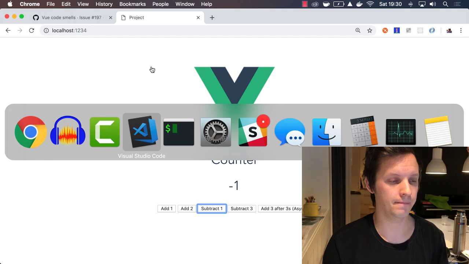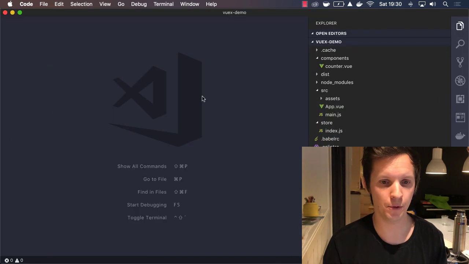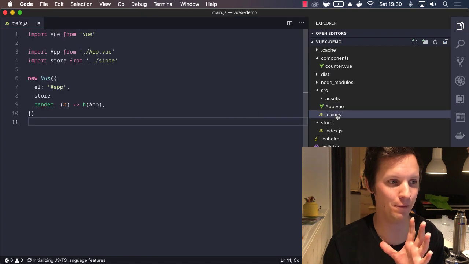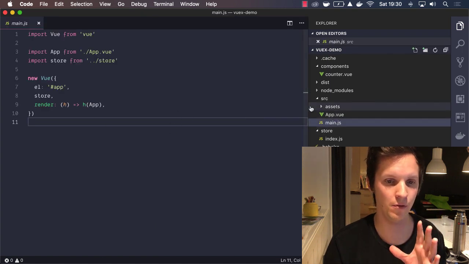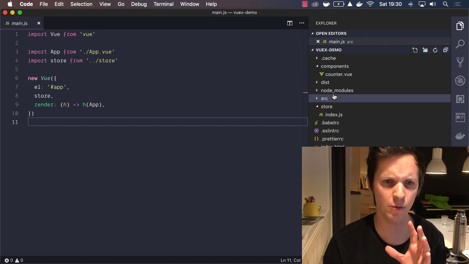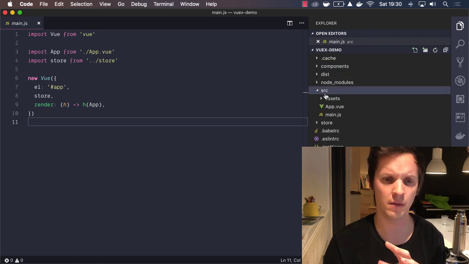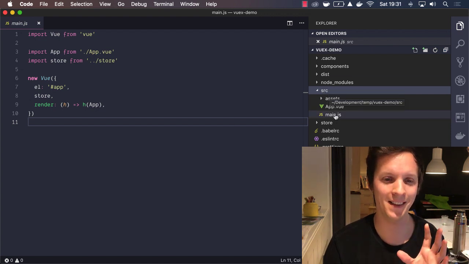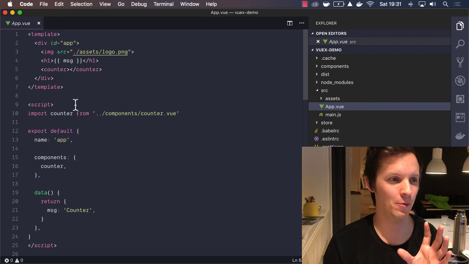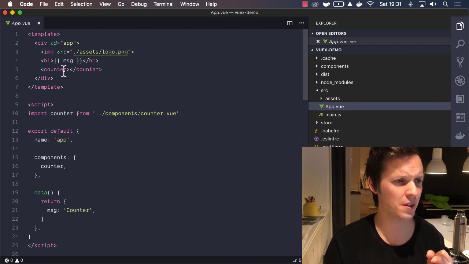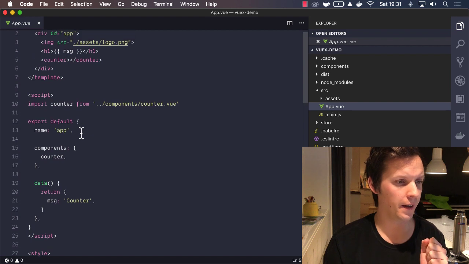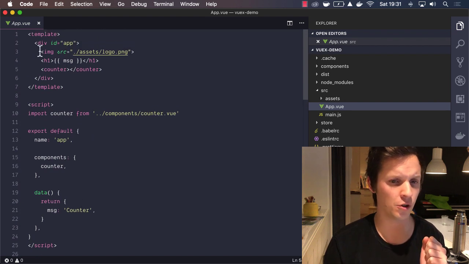Okay, yeah, and I was supposed to show this later. Let's see here. Okay, so we have our main file, which just loads up a Vue application. I find it kind of weird that this example has some of it in the... I don't know if this is like source. It doesn't matter. This is the start file. And then we have our app, which shows this message, which is perfectly fine. And then it shows the counter.